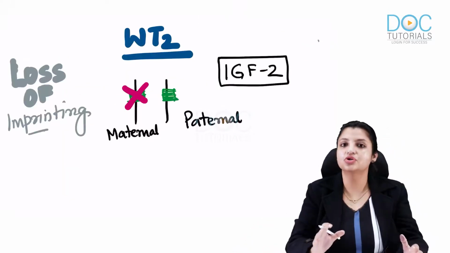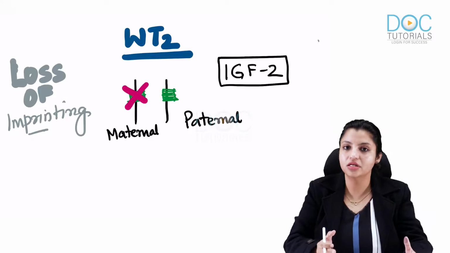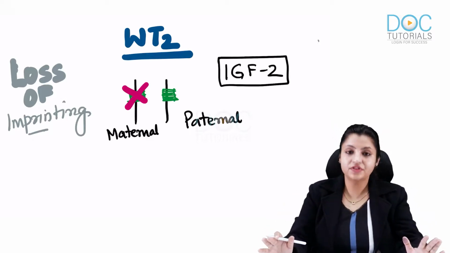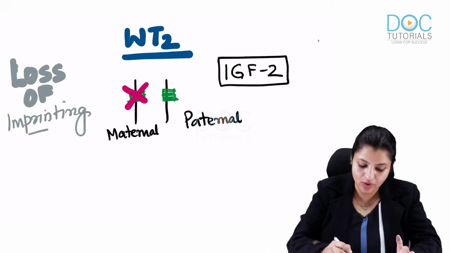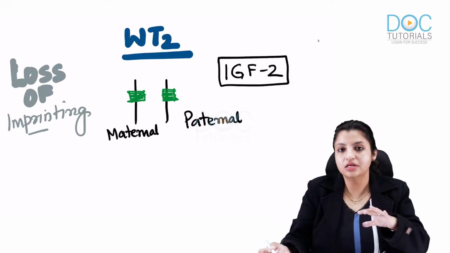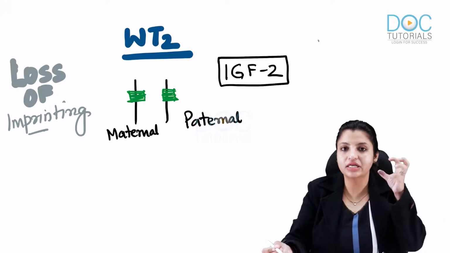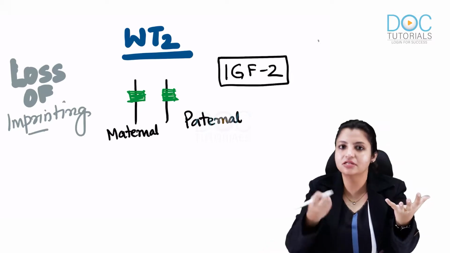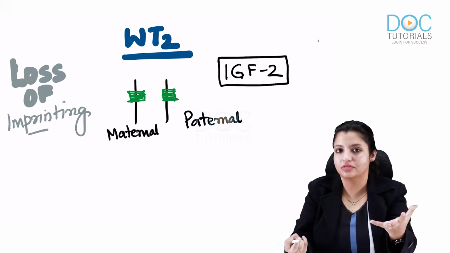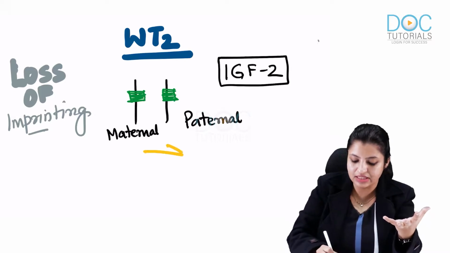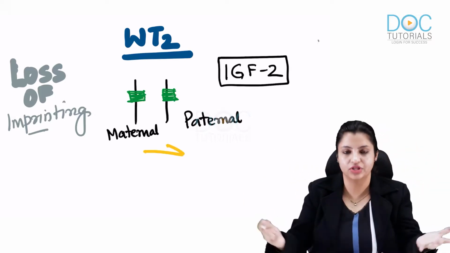So imprinting is a normal phenomenon. Here the maternal alleles are imprinted, paternal alleles are expressing, so normal. Now if there is loss of this silencing, what happens? Loss of imprinting means there is loss of silencing. So the maternal alleles also start expressing themselves. Paternal is already expressing, mother also starts expressing. So what will happen? Because both of the alleles start expressing, there will be overgrowth of the tissue.